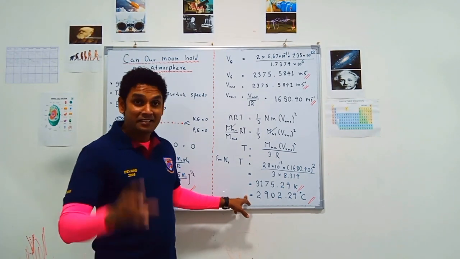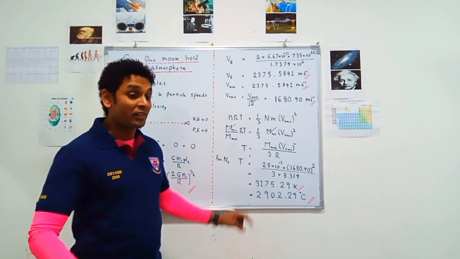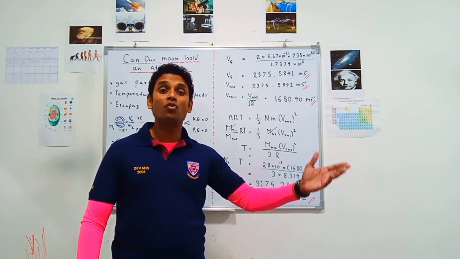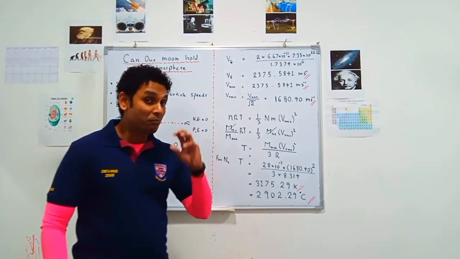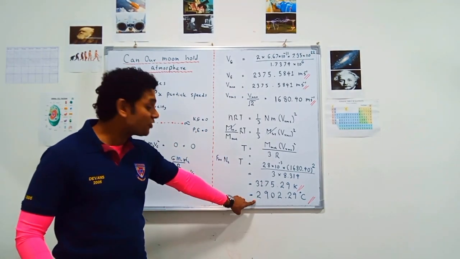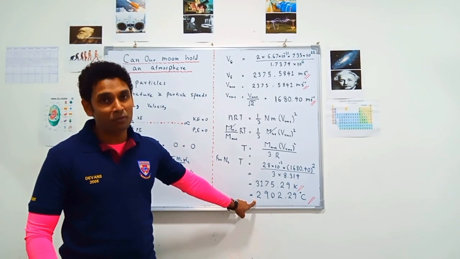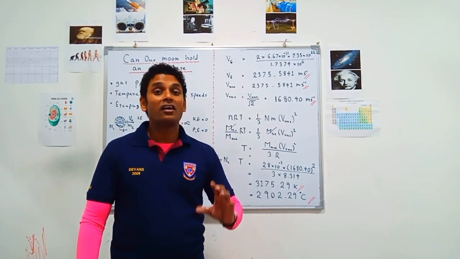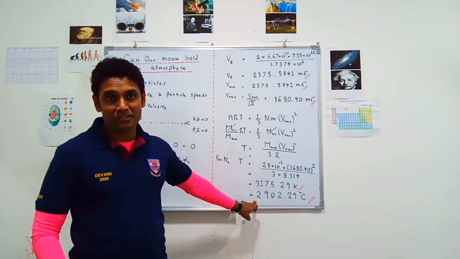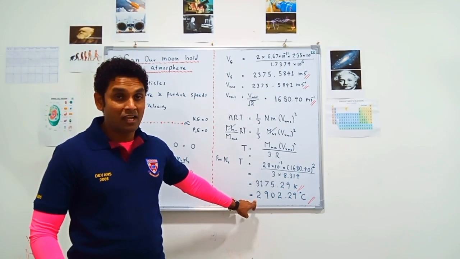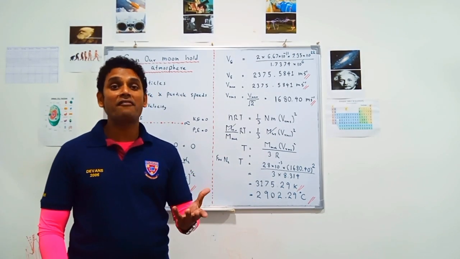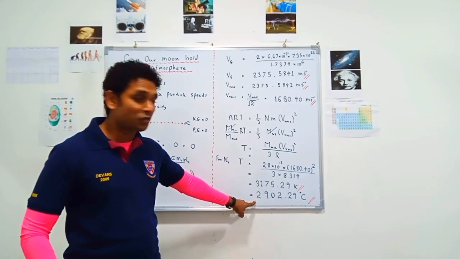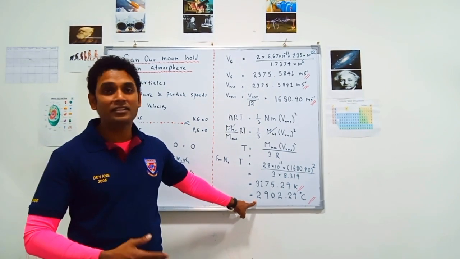Now we can understand: can the moon bear an atmosphere or not? If any nitrogen molecule wants to escape the moon's gravitational field, it has to achieve this high a temperature. Nearly impossible. Actually, with the help of solar radiation, the nitrogen molecule can't reach this temperature. This can't be achieved. So under this condition, the moon can have an atmosphere. But in real life, we can't see an atmosphere on the moon. Why is that so?